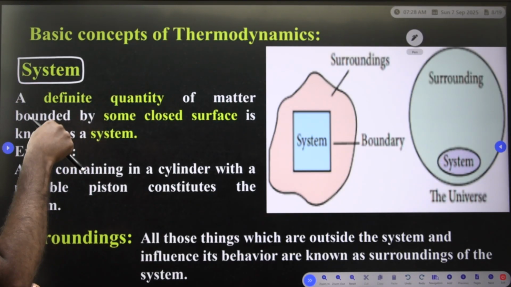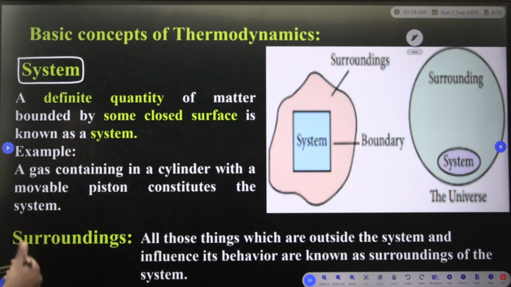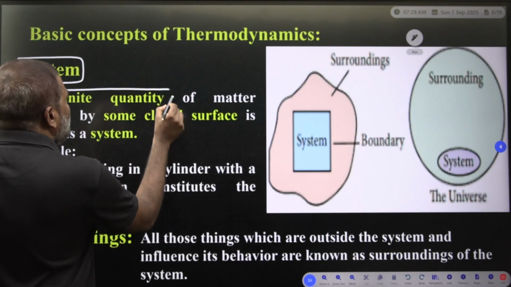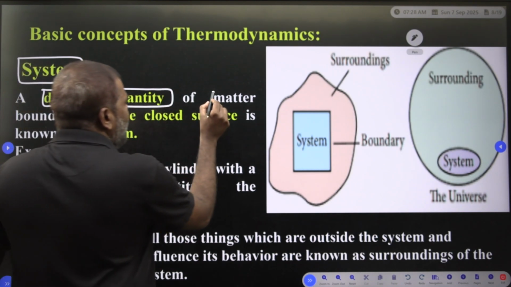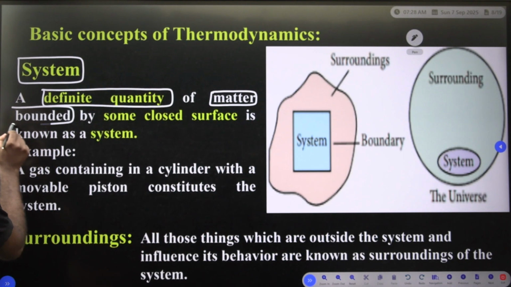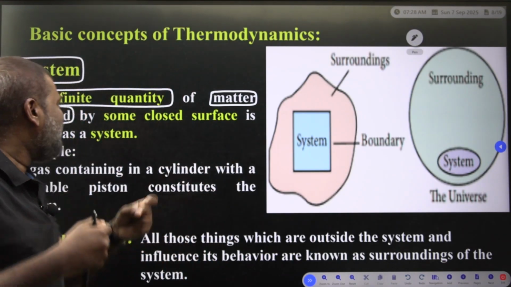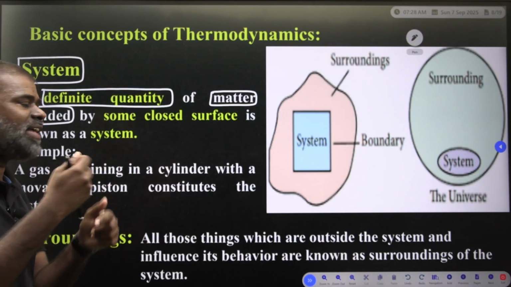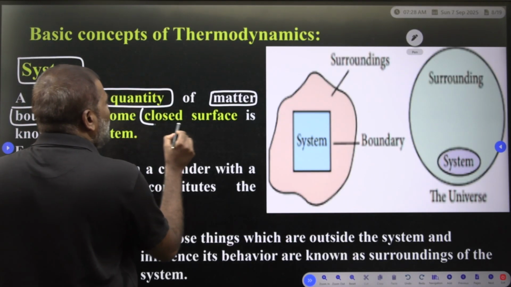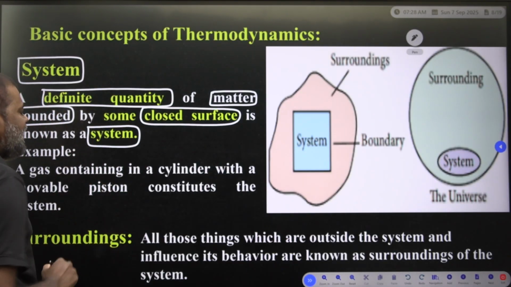A definite quantity of matter bounded by some closed surface is known as a system. According to thermodynamics, we call it a system.